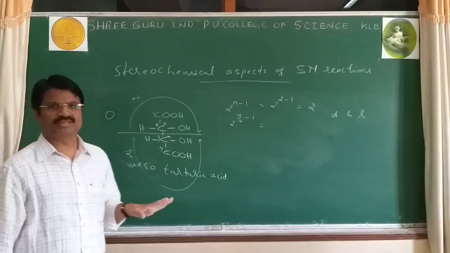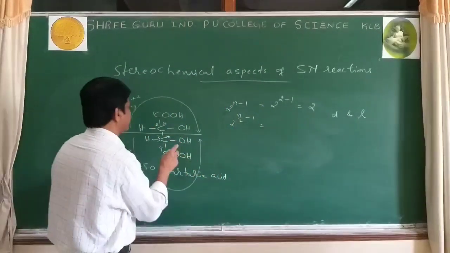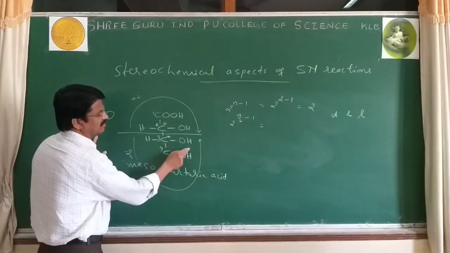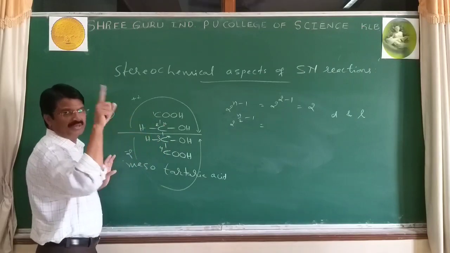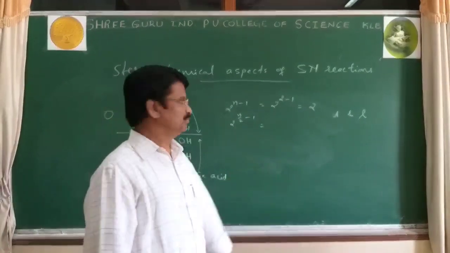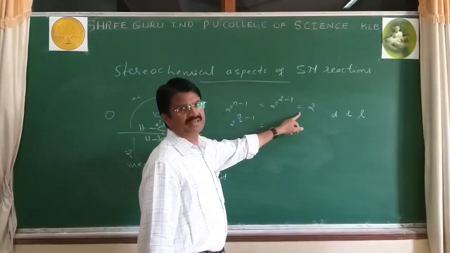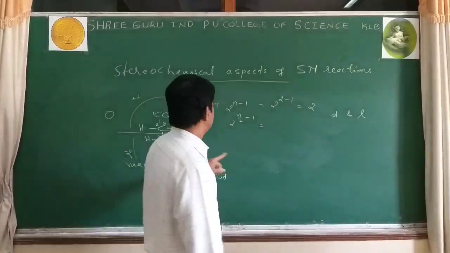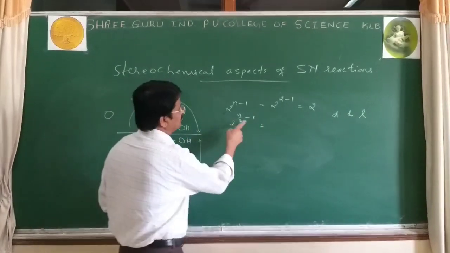Then that can show what? Optical activity, and they do not have a plane of symmetry. If I write OH here, H here, can they overlap? No. They do not have a plane of symmetry. Then such molecules are said to be optically active. Then 2 optically active compounds, and next the number of chiral carbons is 2.